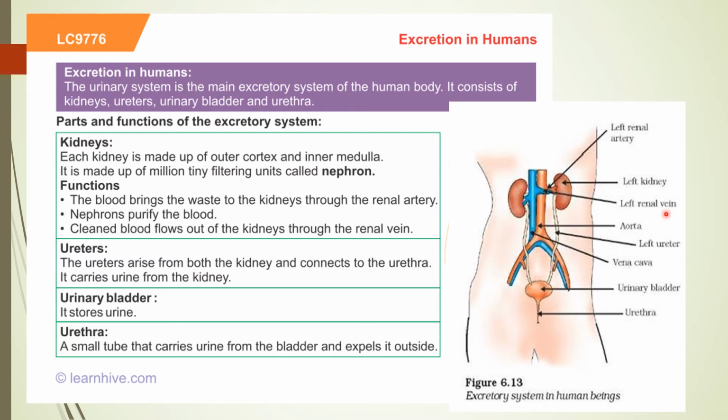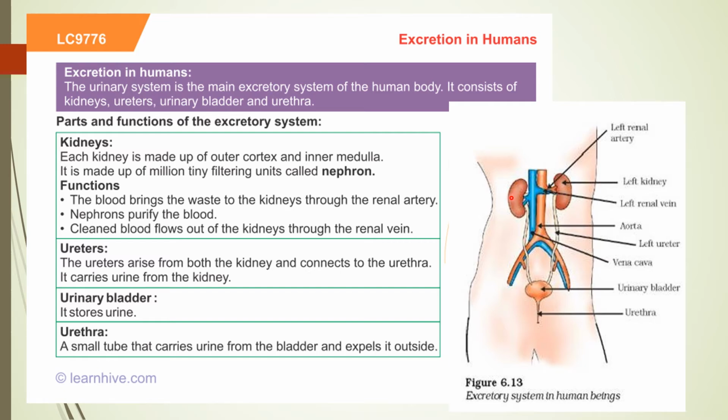Children, please remember it. When nitrogenous-waste-containing blood comes to the kidney, it comes through the renal artery, and after filtration, blood without nitrogenous waste goes back from the kidney by the renal vein. So please remember the difference between the renal artery and renal vein. After that, when filtration, meaning urine formation, takes place, the nitrogenous waste comes out in the form of urine.